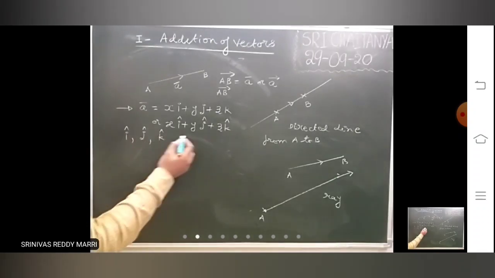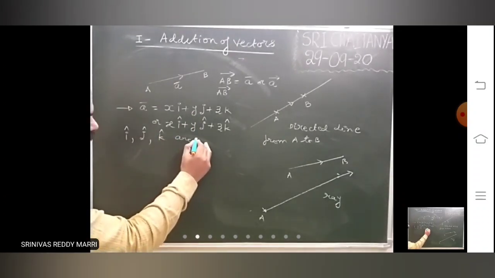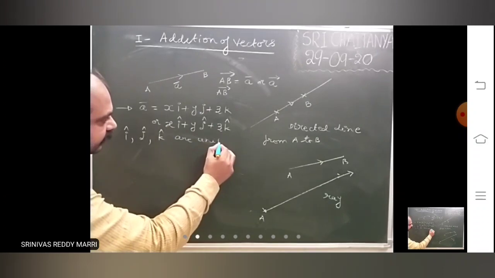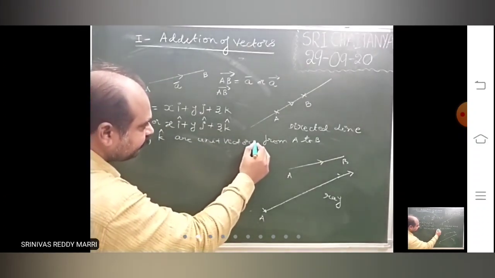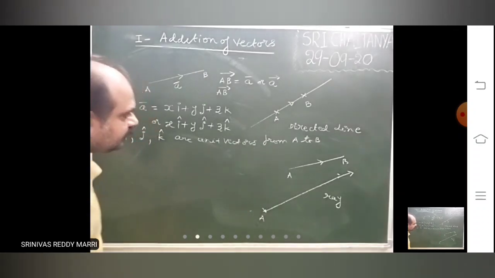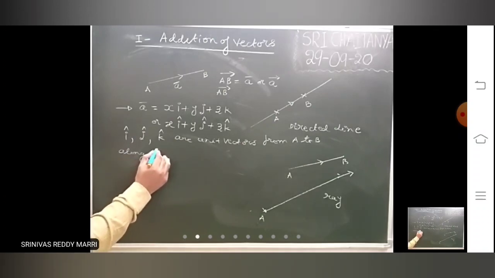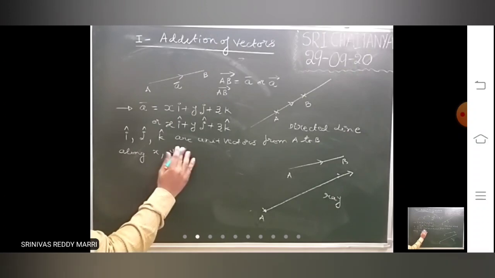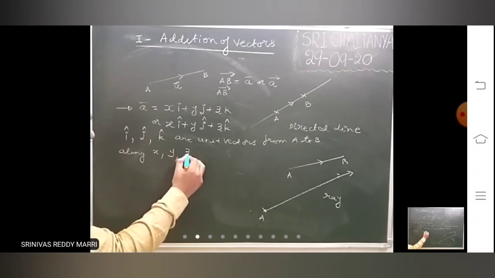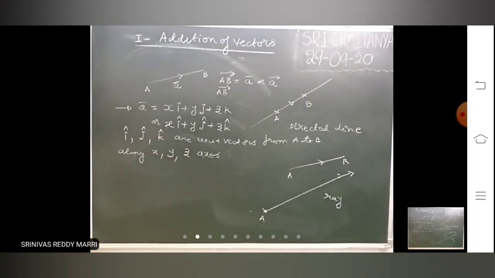For the time being, in 3D chapter you will get I comma J comma K are unit vectors. About unit vector I will discuss when the definition comes. Unit vectors means magnitude 1. Unit vectors along x comma y comma z axis. I will discuss about it afterwards.